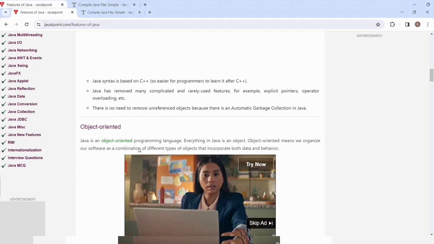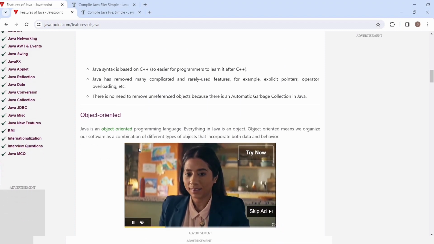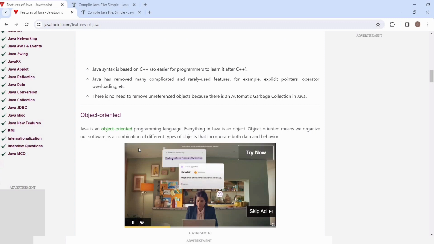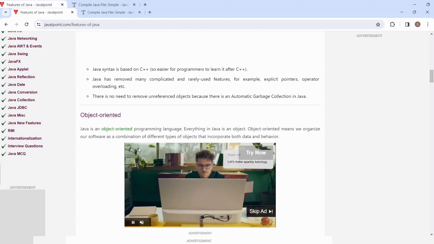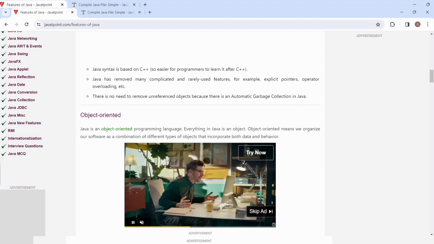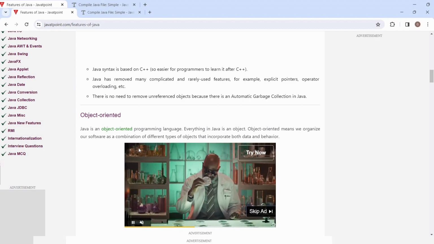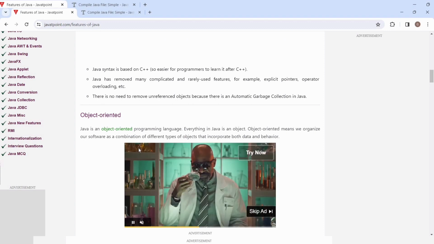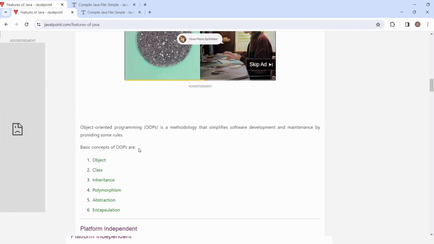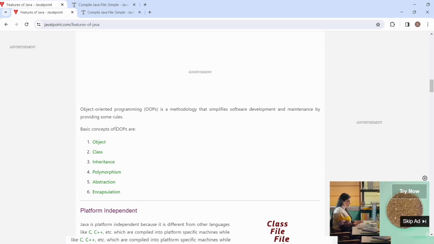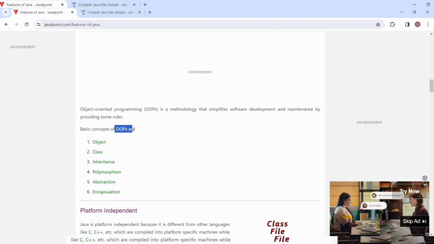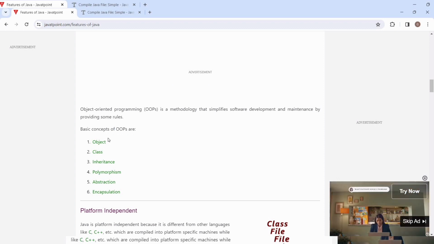Object oriented. What does it mean? Java is an object oriented programming language, which means everything in Java is an object, where we organize our software as a combination of different types of objects that inherit data and behavior. Some concepts that an object oriented programming language follows: object, class, inheritance, polymorphism, abstraction, and encapsulation.